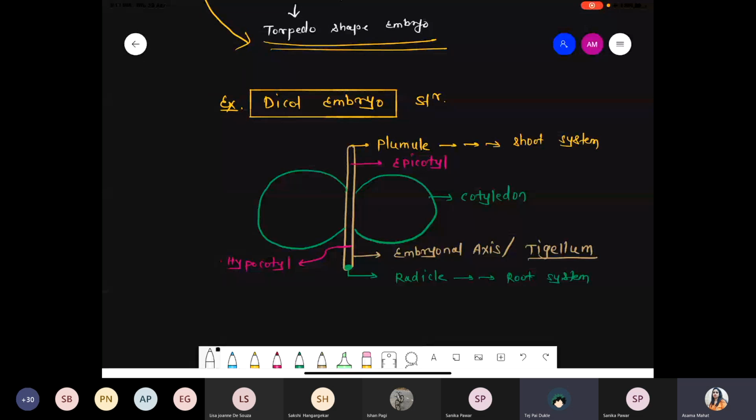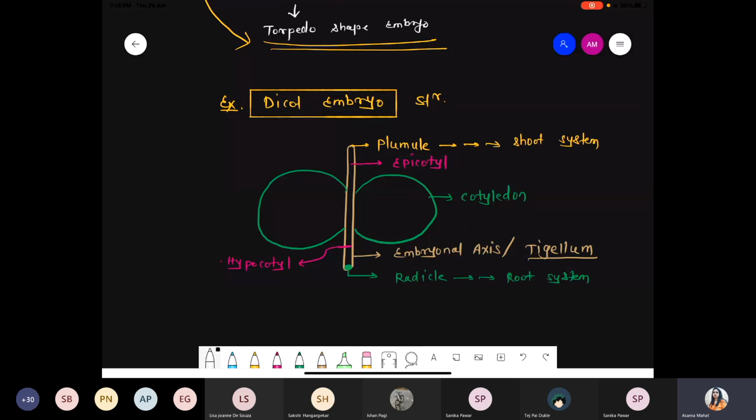Ma'am, what is the function of epicotyl and hypocotyl? They don't have any specific function, but they are a connective tissue between the plumule and the cotyledon, and between the cotyledon and the radicle. They don't have any distinct structure, because during seed germination it depends upon which part is exposed outside. Sometimes the epicotyl region pokes up, sometimes the cotyledon region pokes up. So during germination they have an important role, nothing else.